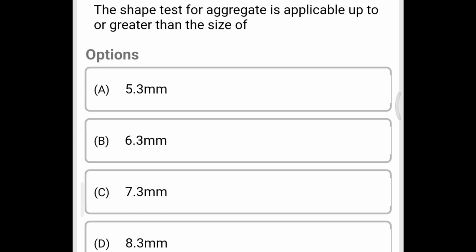Today we're going to see the MCQ related with the highway transportation in the topic of highway materials. So the first question, the soundness test of aggregate is applied up to a greater than size of option A 5.3 mm, option B 6.3 mm, option C 7.3 mm, option D 8.3 mm. So the correct answer is option B 6.3 mm.